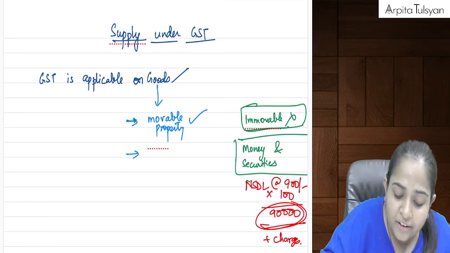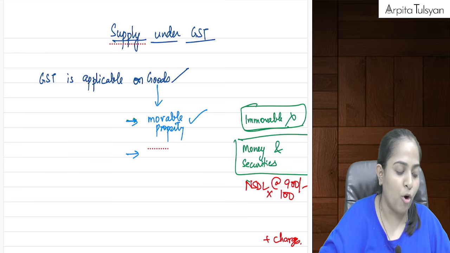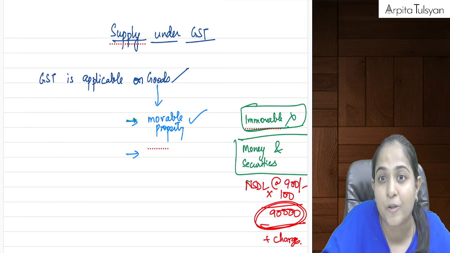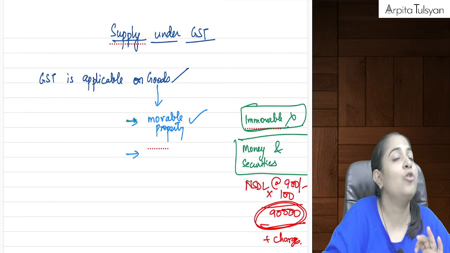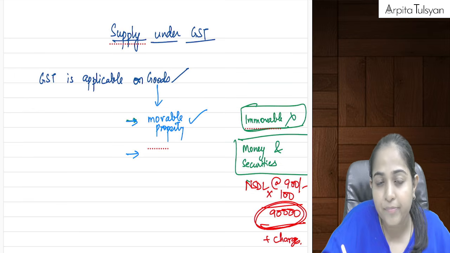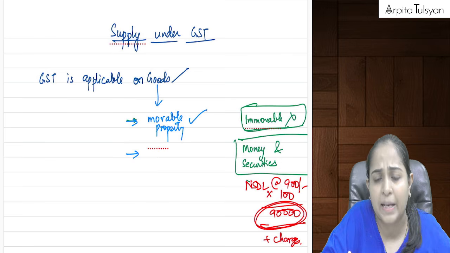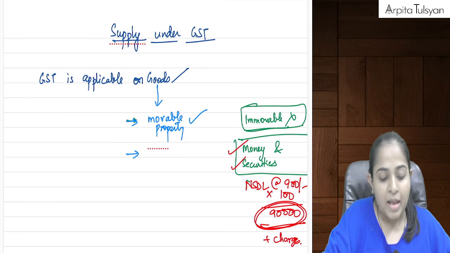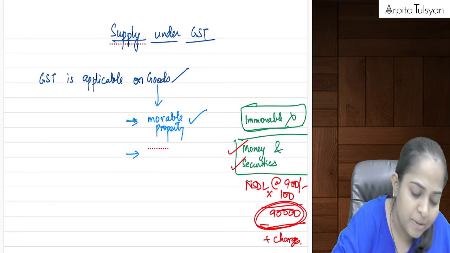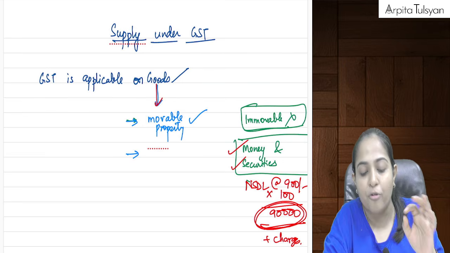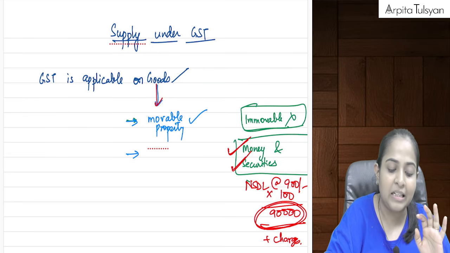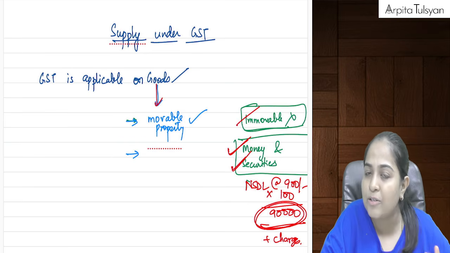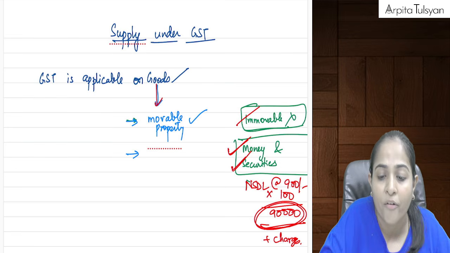Yes, so the 90,000 rupees portion I am talking about, on this 90,000, this is not considered as goods. Okay, buying of securities is not considered as goods. So there will be no GST applicable on the same, because this is a transaction in securities. Goods means anything which is a movable property, so immovable property is automatically excluded. Money and securities are also not included in the scope of goods.